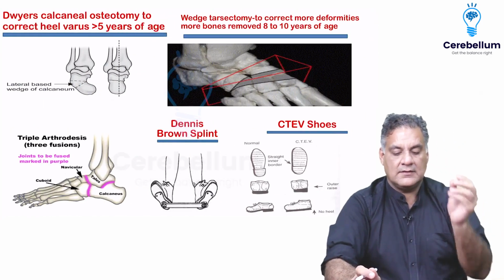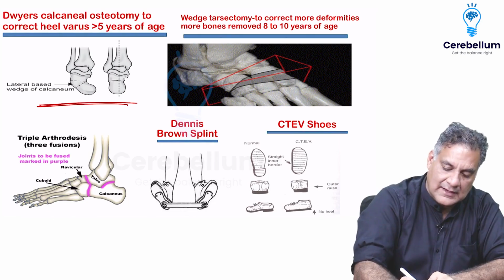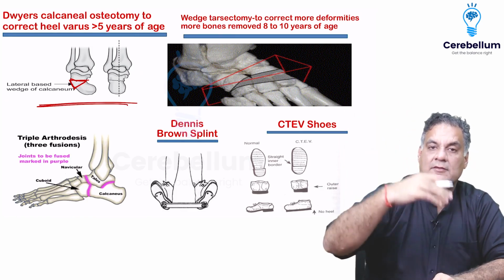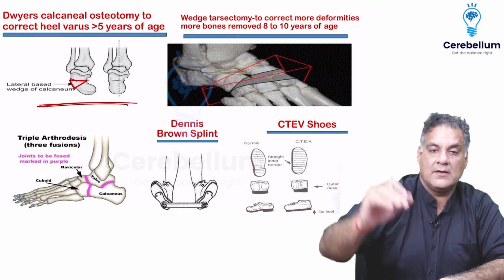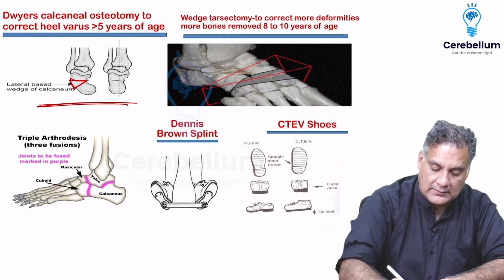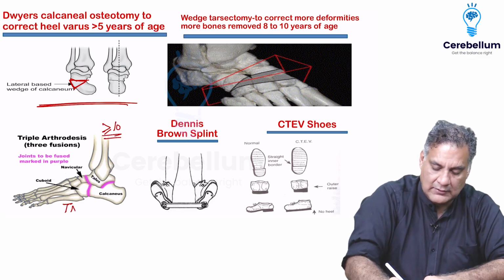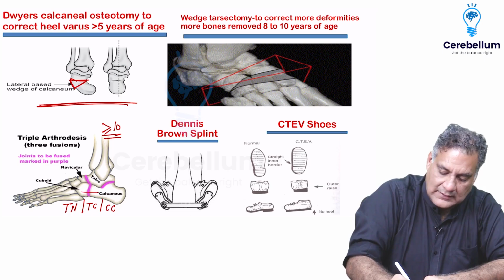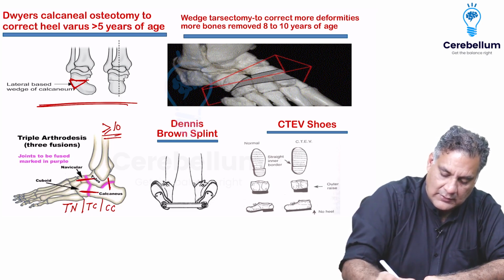Beyond 5 years, you have to correct the heel independently. Again the same thing, more on the lateral side, less on the medial side. All the varus deformities are corrected the same way. If you go beyond 8 years, then you take out a multiple tarsal bone wedge. If it is 10 years or more, you will fuse the joints: calcaneocuboid, talocalcaneal, talonavicular. Talonavicular is the most difficult to fuse in CTEV.